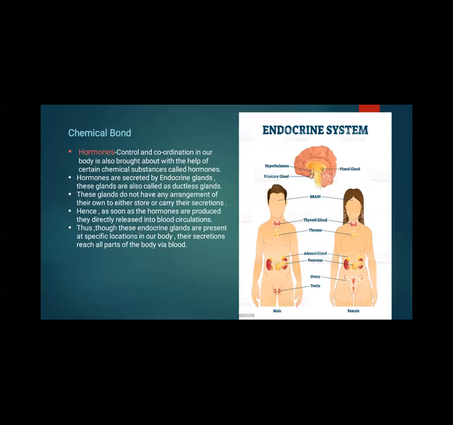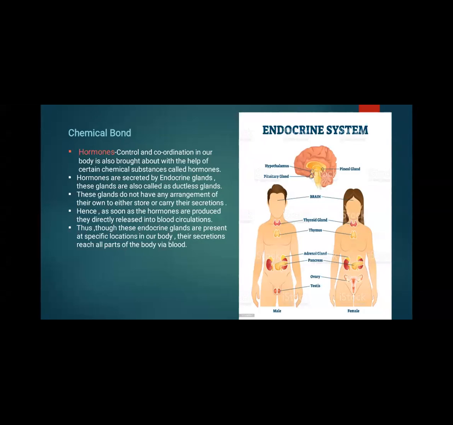Then chemical coordination, hormones. Control and coordination in our body is also brought about with the help of certain chemical substances called hormones. Hormones are secreted by endocrine glands. These glands are also called ductless glands. These glands do not have any arrangement of their own to either store or carry their secretions. Hence, as soon as the hormones are produced, they are directly released into blood circulation.